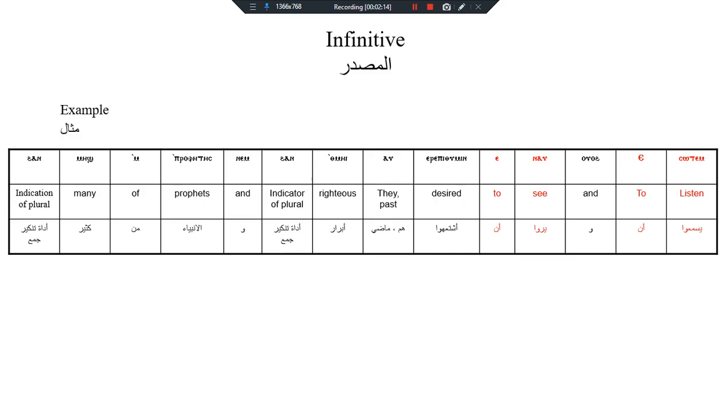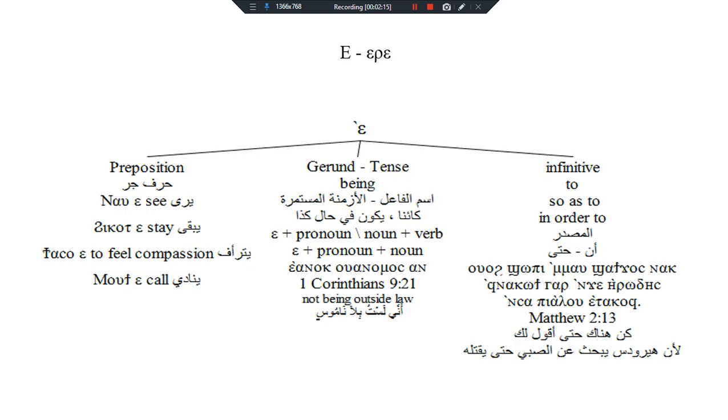An example of its usage as a verb to be, here we find it in 1 Corinthians chapter 9 and verse 21. Here it says, E anok o anomos an, not being outside law. So the word being here was expressed by a. It's for verb to be in continuity or in gerund. And in Arabic it wasn't translated, but in English it was translated as verb to be.